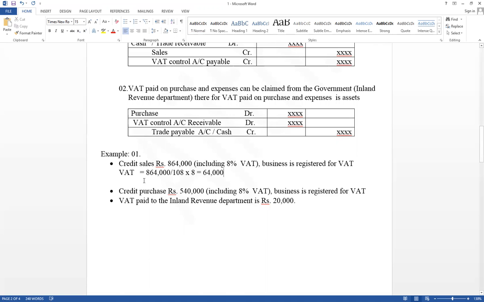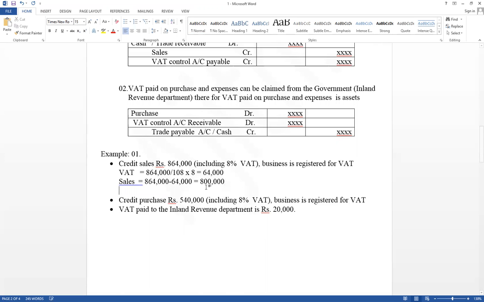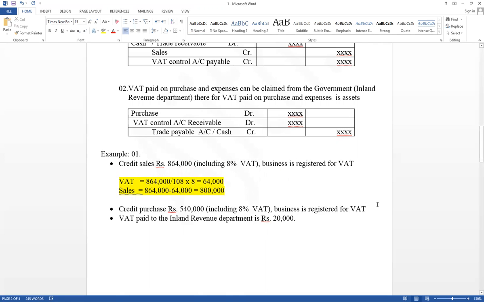That is a liability. It means sales value equals the balance part. The total value given is 864,000. It includes VAT as well as sales. Therefore, 864,000 minus 64,000, then the balance part equals 800,000. That is the selling price. As our income, only 800,000 should be considered, not 864,000. 64,000 is VAT. VAT collection on sales is not our income.